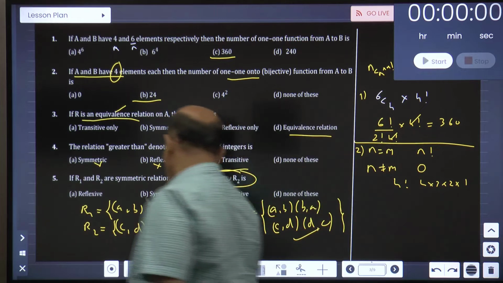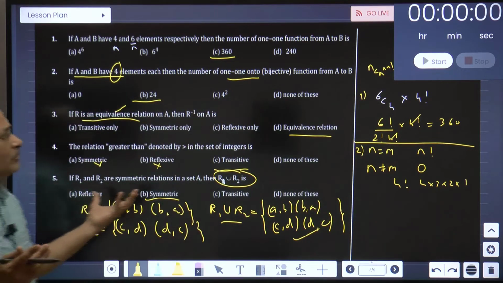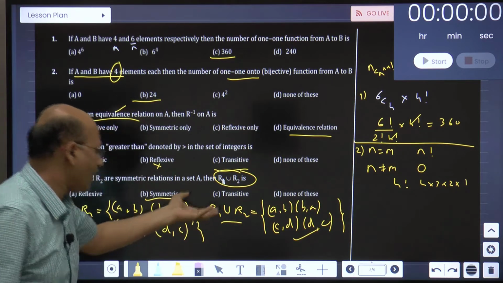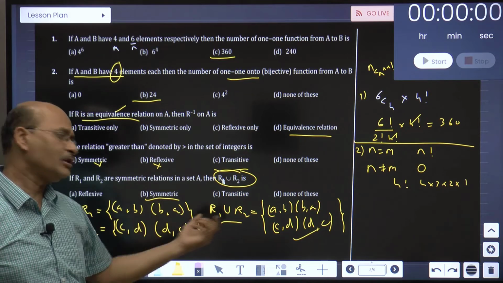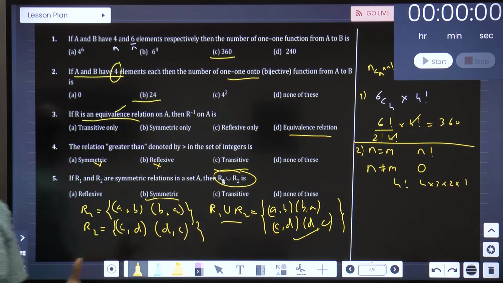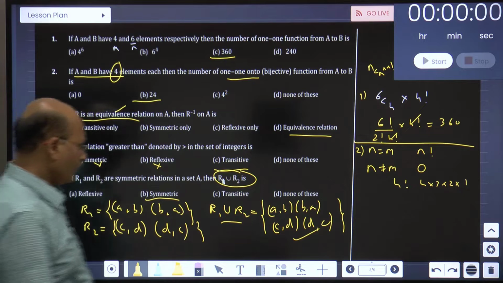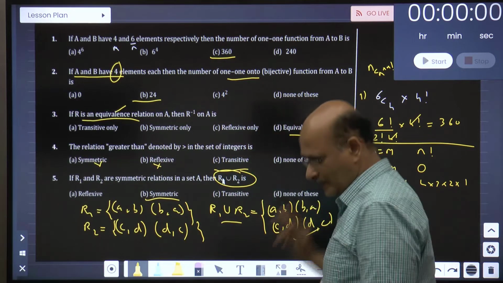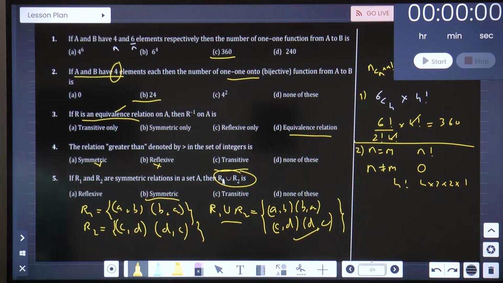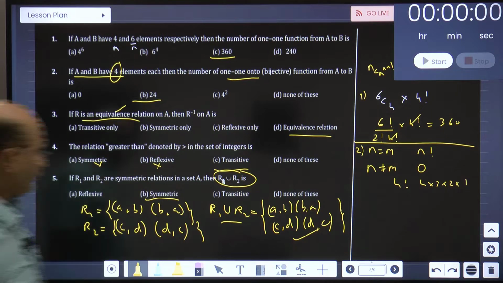Okay, so this is the way. I just used my common sense and bombarded the solution to you. I just used common sense, so keep that in mind. I hope you got this point clear. Guys, getting it? So I think symmetric. Let me confirm that, because yes, absolutely right, symmetric. Okay, so the next part we'll start now.